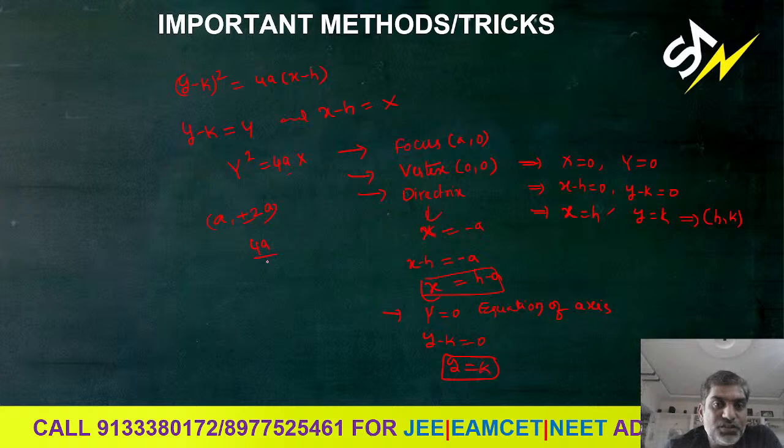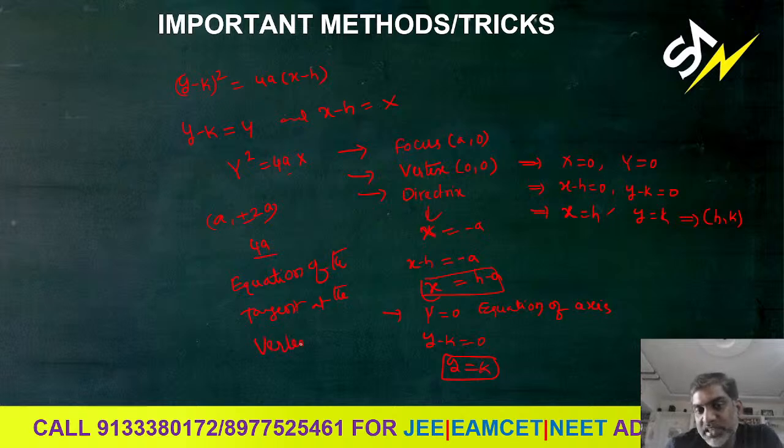Equation of the tangent at the vertex. Next point. What is the equation of the tangent at the vertex? The Y-axis, X equals 0. So here we can take capital X equals 0.